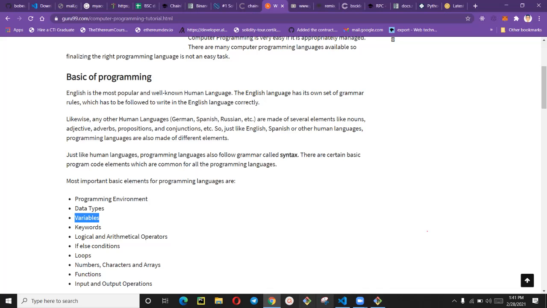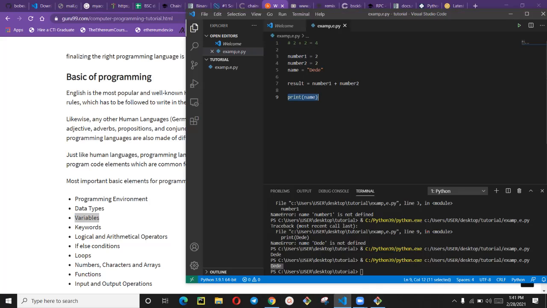But if you know what a variable is, then you will know that I am writing a variable here, which is number one. So number one can be 2. Okay. Later here, I can decide to say number one is not 2 again. Number one is 6. You understand now?